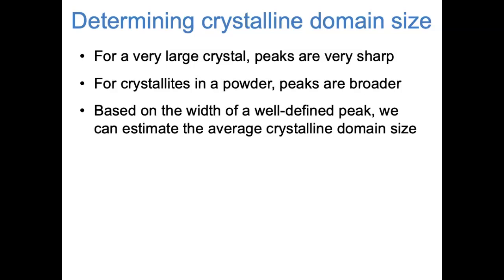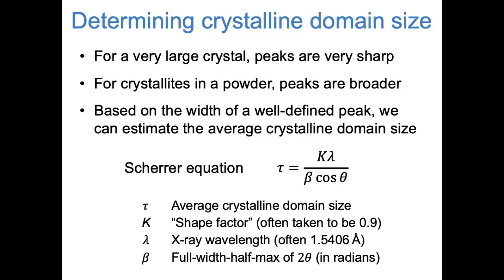And when I say domain, I'm talking about a region where the crystal structure is continuous. The equation that relates the broadness of the peaks to the crystalline domain size is this one, the Scherrer equation, and I'll walk you through what these different symbols stand for. Tau is the average distance across a crystalline domain, it's a length. Capital K is a unitless shape factor. It's basically a measure of how spherical the domains are. We usually take the value to be 0.9.